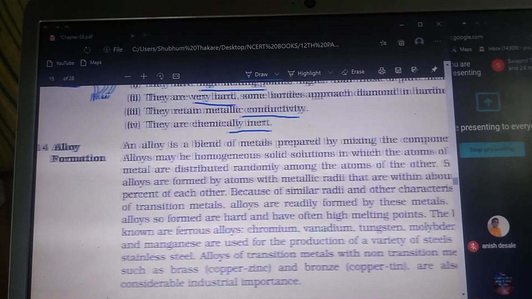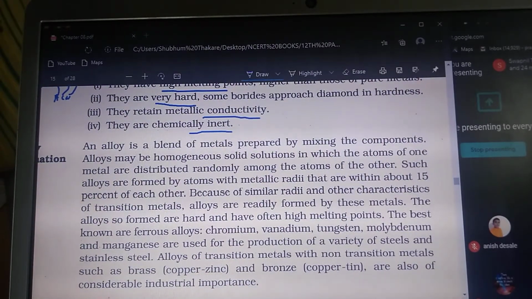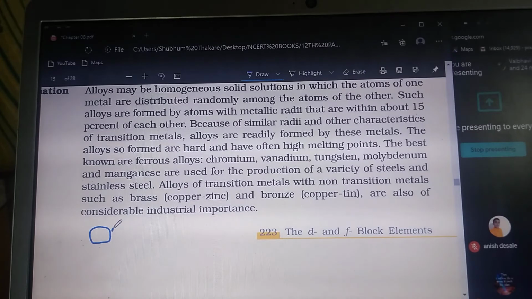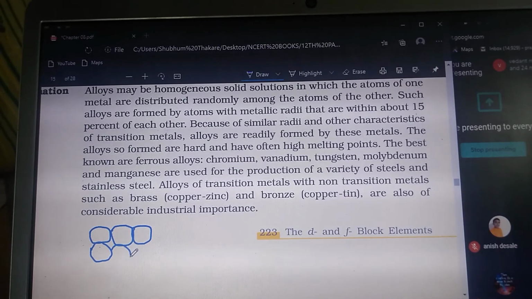So the reason is that the transition metals, I will write down here. Suppose this is a transition metal, and suppose this is another transition metal, and another, and another like this.